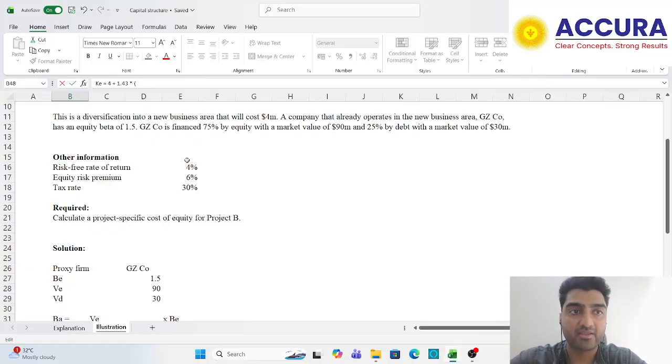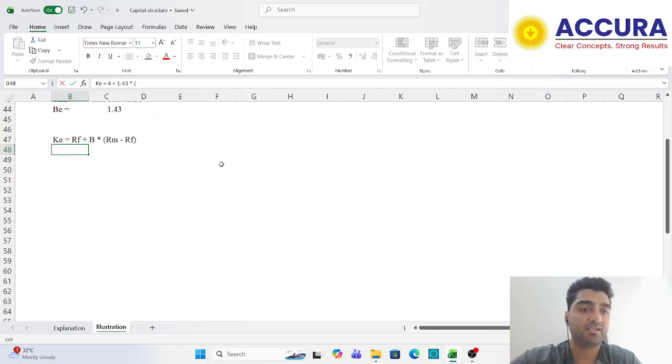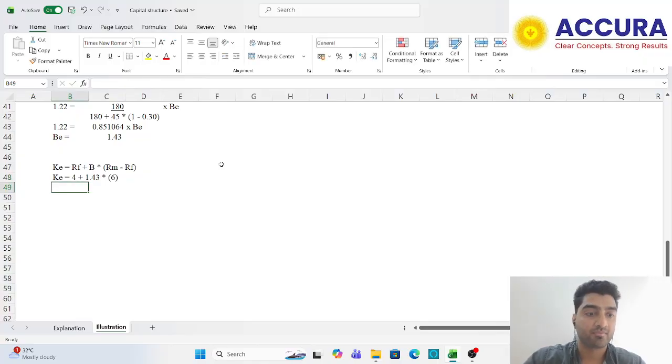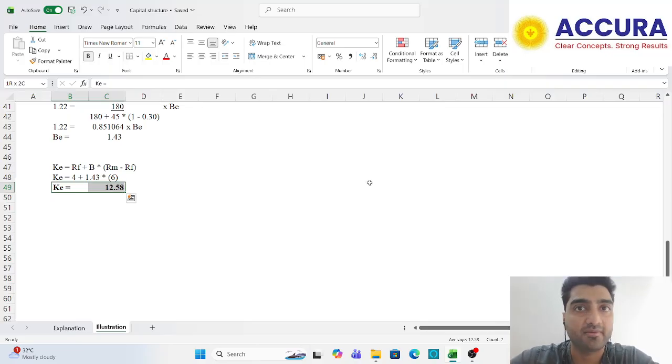This equity risk premium is already RM minus RF. So do not make a mistake of doing 6 minus 4. No, that would be incorrect. So I'll simply multiply it by 6. So cost of equity is therefore equal to 4 plus 1.43 multiplied by 6, which is 12.58.